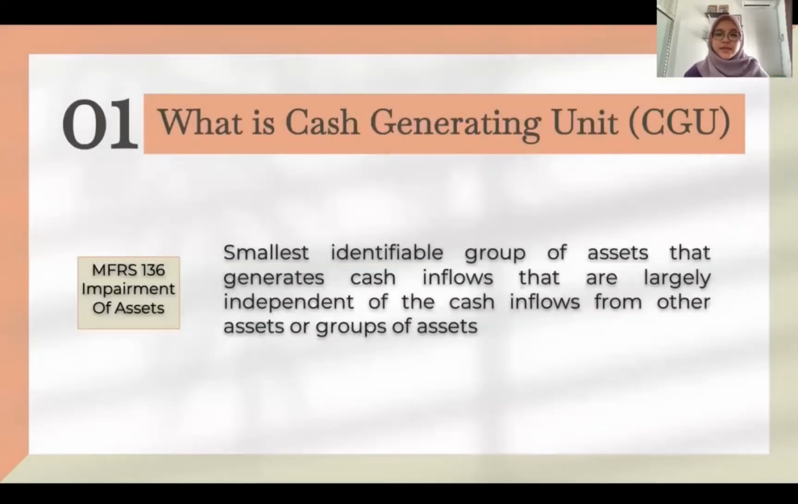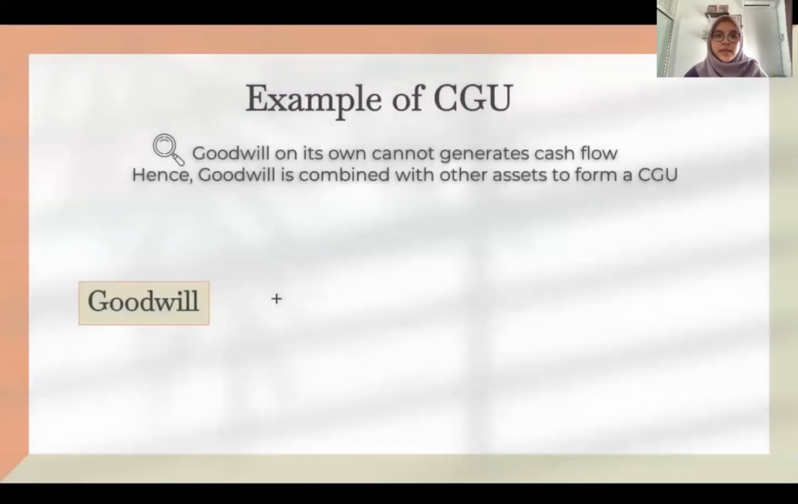So, what is cash generating unit? In MFRS 136 of impairment of assets, CGU can be defined as the smallest identifiable group of assets that generate cash inflow that are largely independent of the cash inflows from other assets or group of assets. To have a better understanding of what is CGU, we may look at the example.